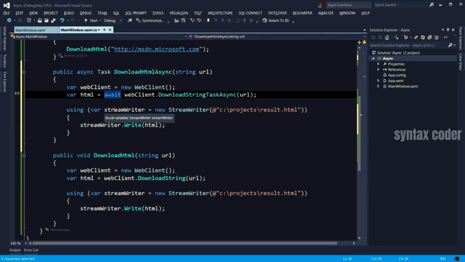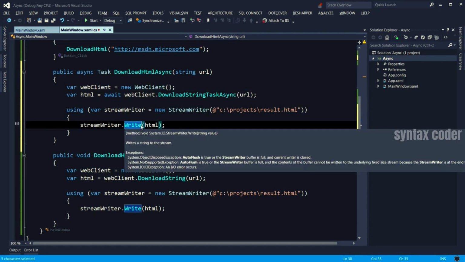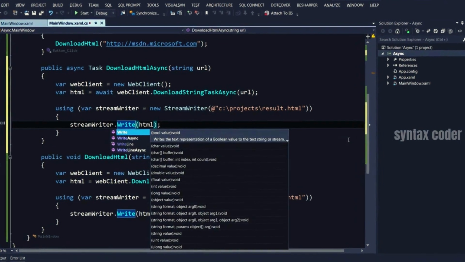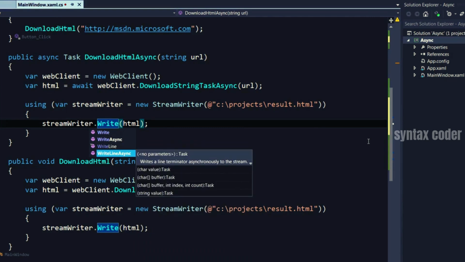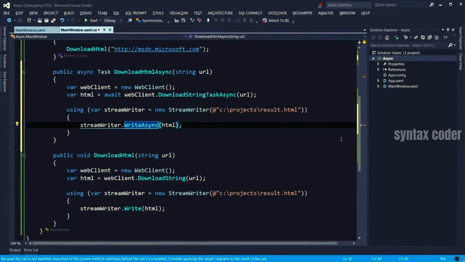Now, interestingly, this StreamWriter has a Write method here, which is again a blocking operation. So we can improve the responsiveness of our application even further by using the asynchronous version of the Write method. So look, we have WriteAsync, WriteLine, and WriteLineAsync. So pretty much, as you see, for all synchronous methods, we have an asynchronous version. I'm going to use the async one. And as I explained, we need to put await here to let the compiler know that this method is going to take some time. So it returns the control immediately. And the executing thread is not going to be blocked.